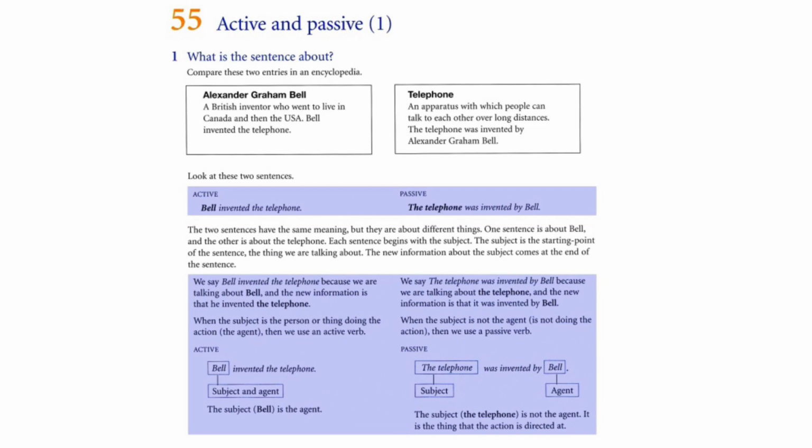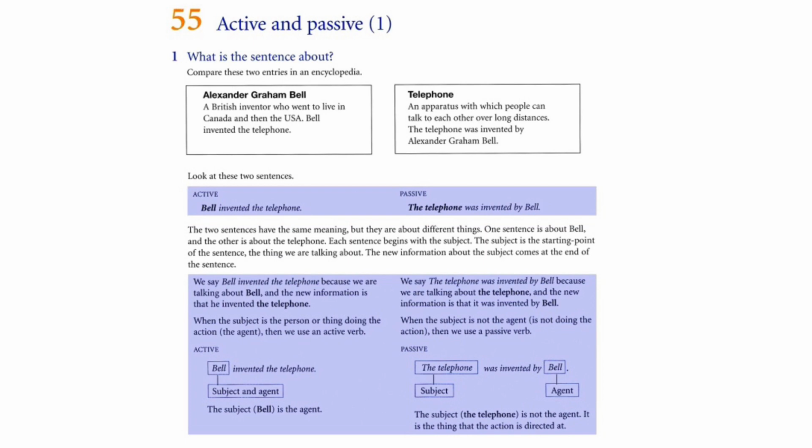The two sentences have the same meaning, but they are about different things. One sentence is about Bell, and the other is about the telephone. Each sentence begins with the subject. The subject is the starting point of the sentence, the thing we're talking about. The new information about the subject comes at the end of the sentence. We say Bell invented the telephone because we're talking about Bell, and the new information is that he invented the telephone.